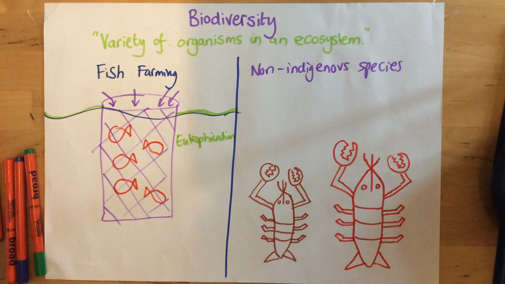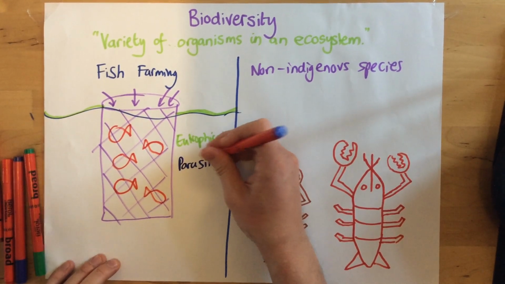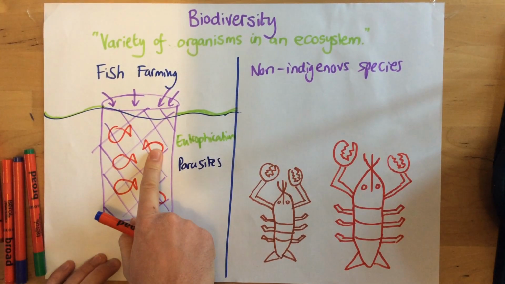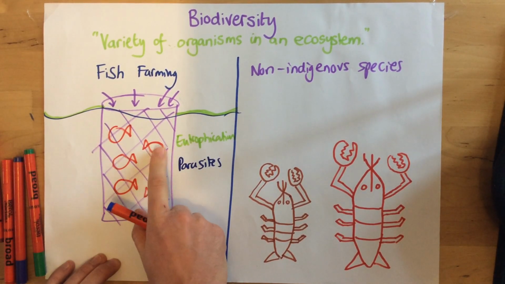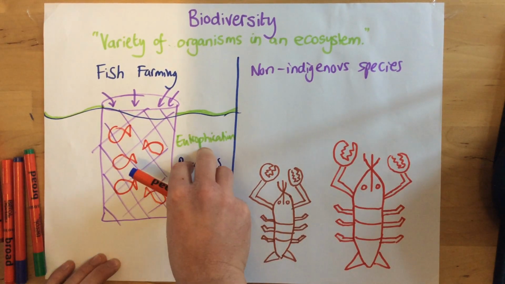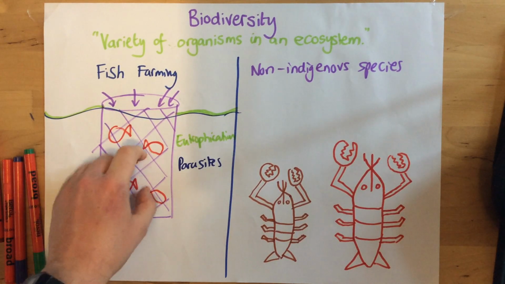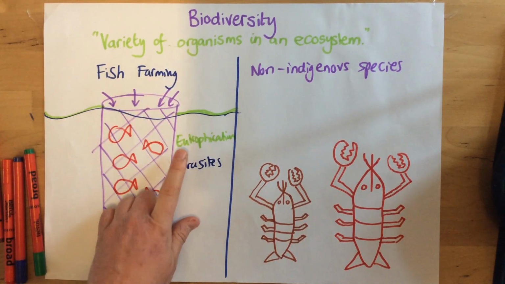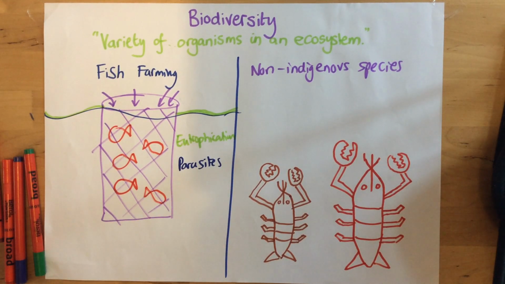Another negative impact is parasites and disease. So remember, these fish, even though they're within the net, parasites that are on the fish can escape and infect other organisms that are in the water. So fish farming could have another negative impact on the biodiversity, because these parasites could end up damaging and affecting the numbers of other organisms.